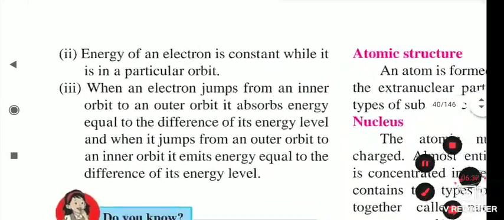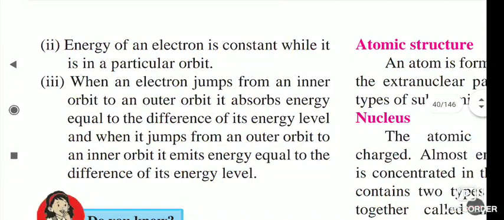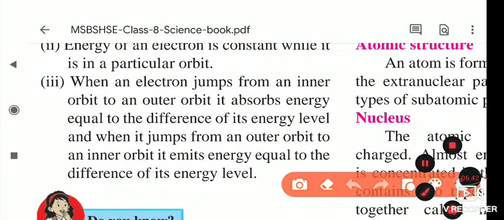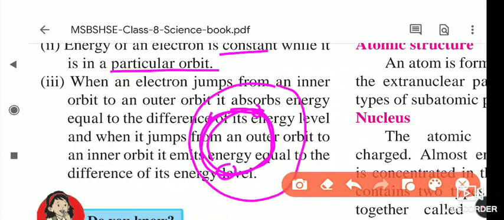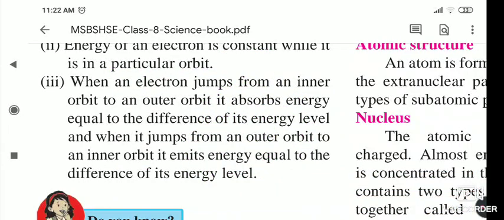Now second, he said that the energy of an electron is constant when it is in a particular orbit. As you know, the first orbit has 2 electrons, and both have the same energy. When you go to the second orbit, it has 8 electrons, and their energies differ from the electrons present in the first orbit.